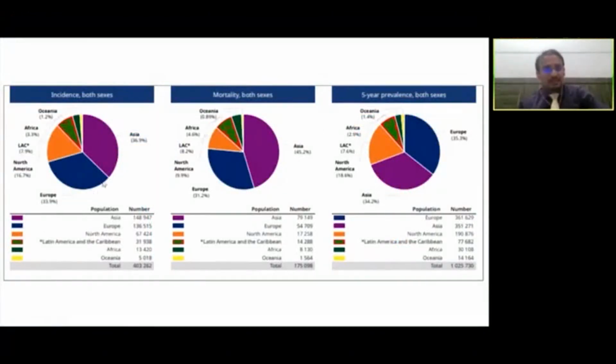Continuing the same Globocan data, Asia and Europe would each account for about one third of the total number of cases diagnosed for kidney cancer every year across the globe. And unfortunately, Asia has a large chunk, 45% of the mortality from kidney cancer out of the entire statistics in the world.